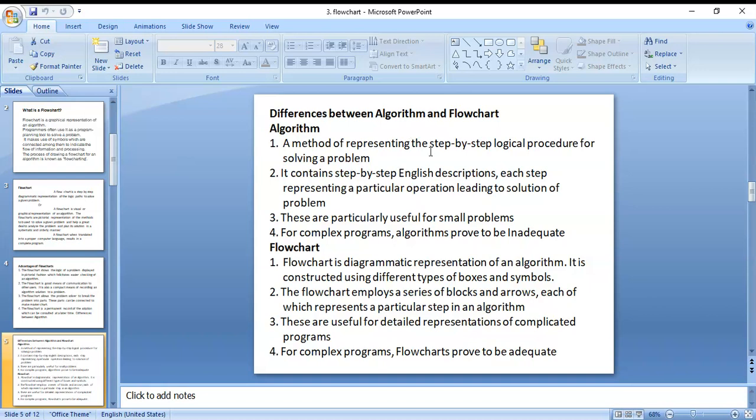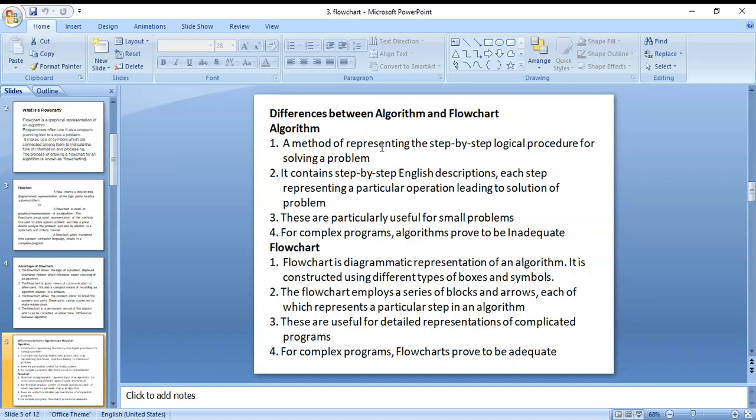Here, step one: start. Step two: read a value. Step three: print a. Step four: stop. There we can write down the algorithm in a step-by-step manner. That's why we can represent information.